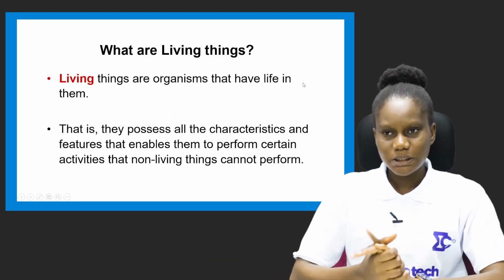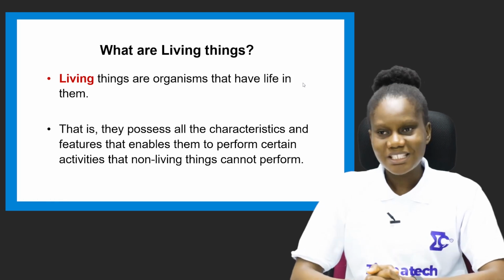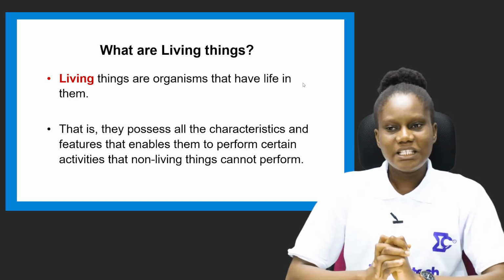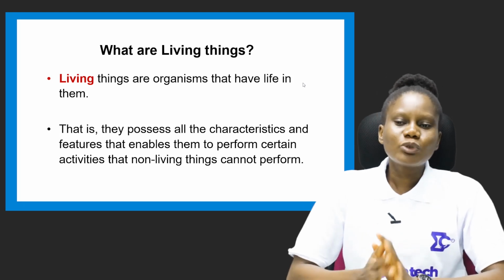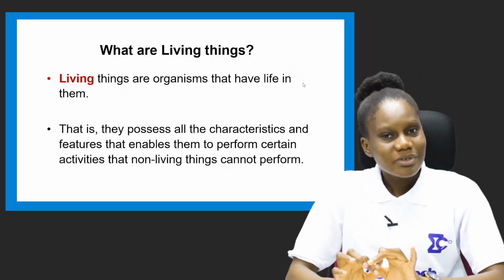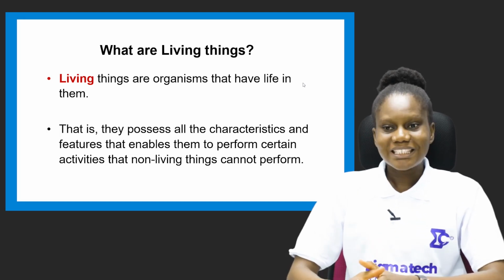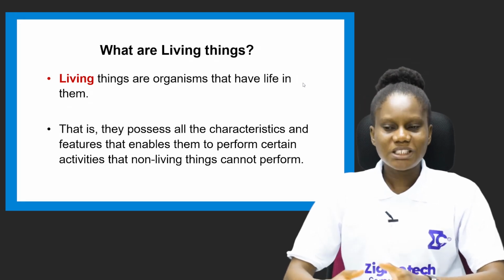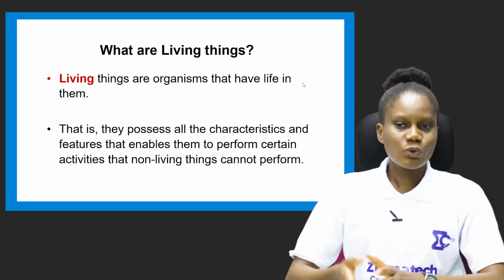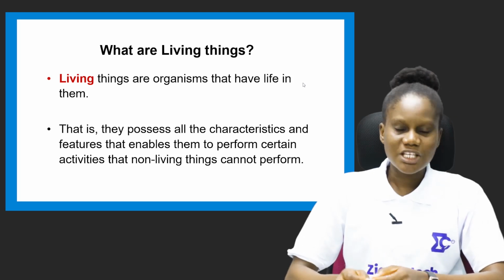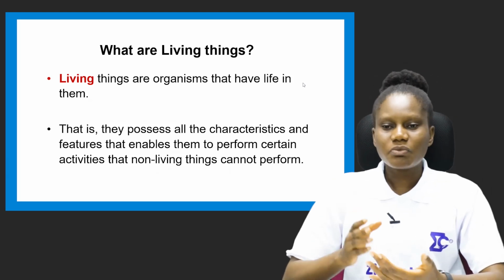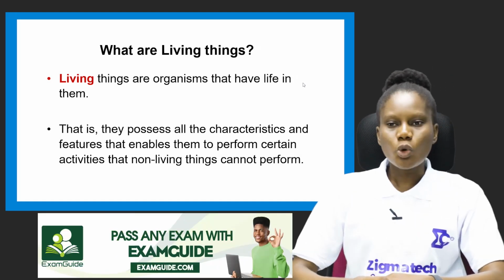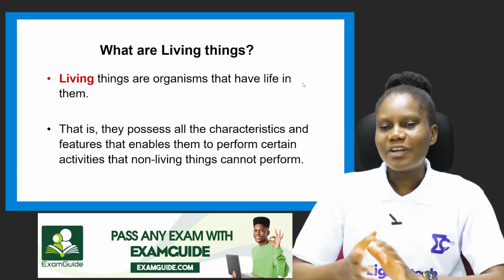So what are living things? Living things are organisms that have life in them. Anything that has life in it, they are what? Living things. So they possess all the characteristics and features that enable them to perform certain activities that non-living things cannot perform. That's what distinguishes them from non-living things. They possess some characteristics. They possess some features. We're going to look at those features as we continue in this lesson. So living things are organisms that have life in them.